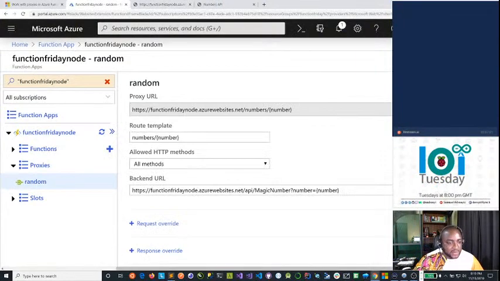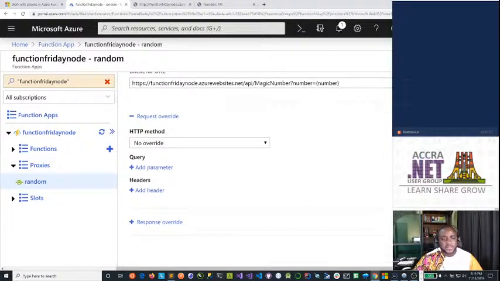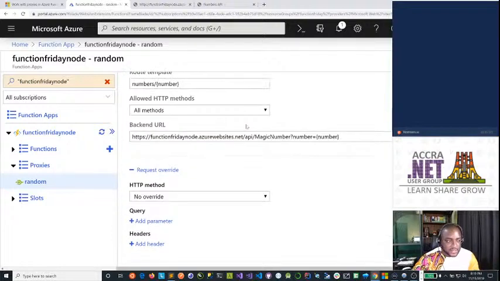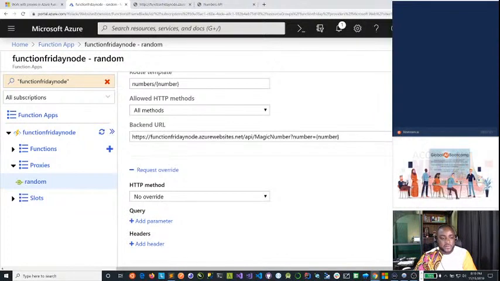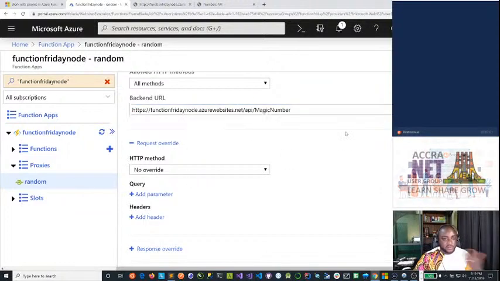Let's go back again now. This is very clean now. The request override, this is how I went about it. This is one way to go about it, where I passed this directly into the URL. Now I could have done this differently. I'm going to get rid of the whole of this again just to show you that there are multiple ways to do it.